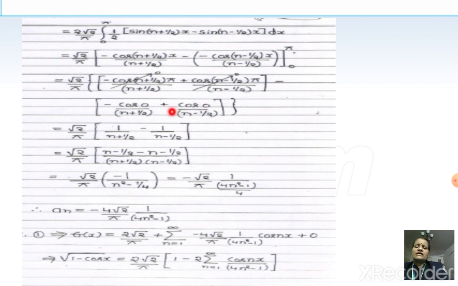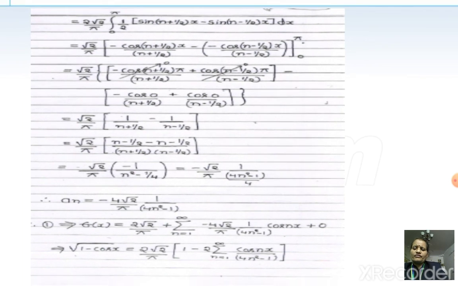Minus of minus will be plus, and the second term will become minus. So 1 divided by n plus half minus 1 divided by n minus half. Taking the LCM, we get n minus half minus n plus half, that is minus 1. So minus 1 divided by n square minus 1 by 4, or on taking the LCM, 4n square minus 1 divided by 4, where 4 will go to the numerator.